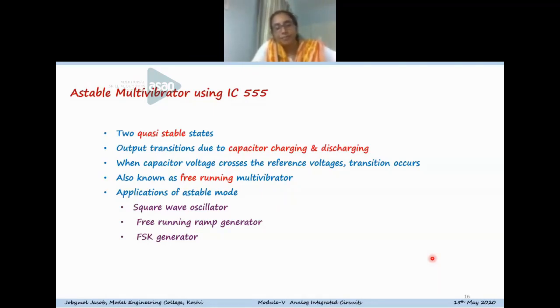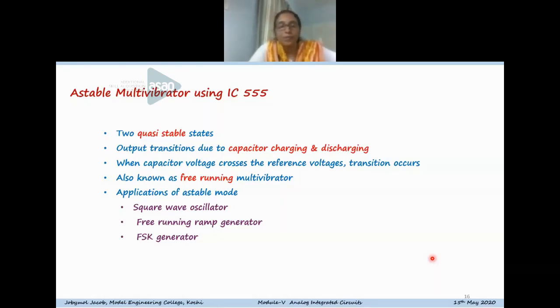The state transition depends on the capacitor charging and discharging. It is not completely stable, but it remains stable for a certain duration, and when the capacitor voltage, due to its charging or discharging, crosses a certain reference value, it changes its state. That is the working of a normal astable multivibrator.